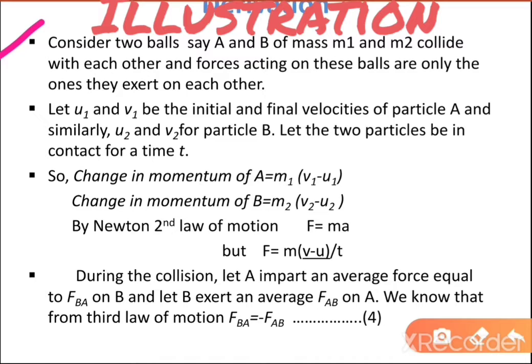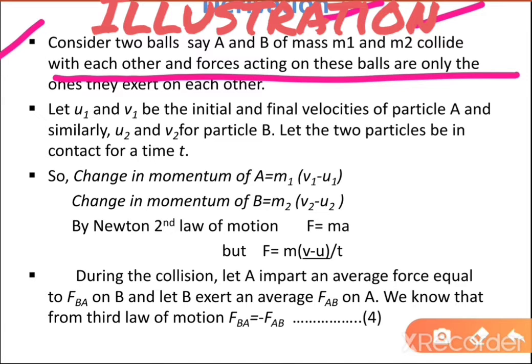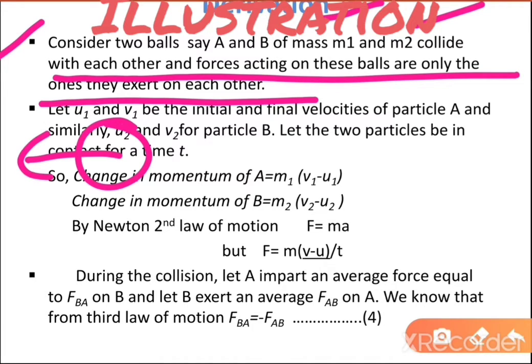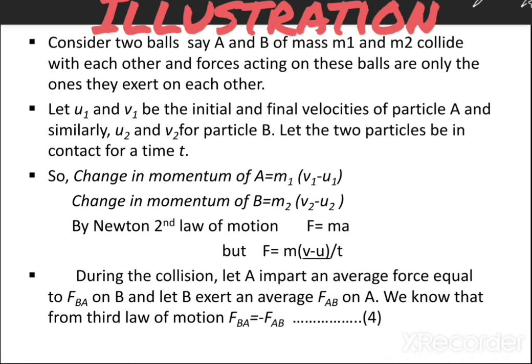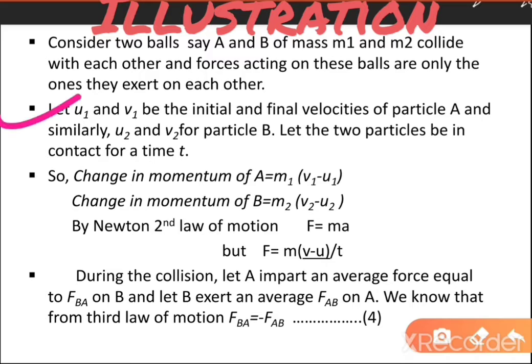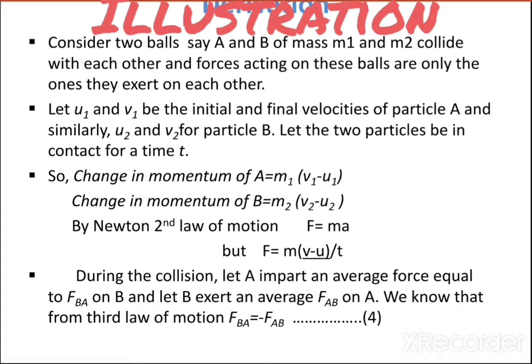Consider two balls, A and B, of masses m1 and m2 colliding with each other, and the only forces acting on these balls are the ones they exert on each other. जो दोनों बॉल्स एक दूसरे के ऊपर फोर्स लगाते हैं, केवल वही दो फोर्स इन दोनों के ऊपर एक्सर्ट करते हैं. Let u1 and v1 be the initial and final velocity of particle A, and u2 and v2 be the initial and final velocity of body B.